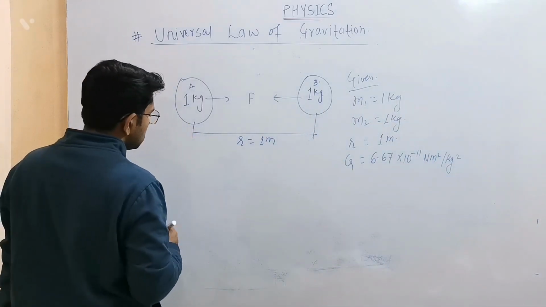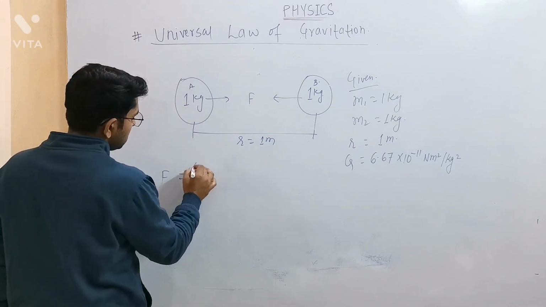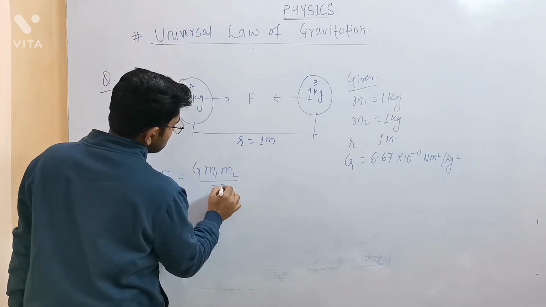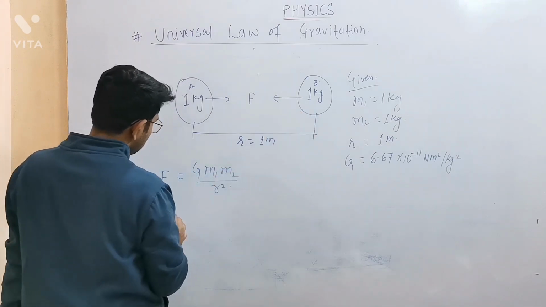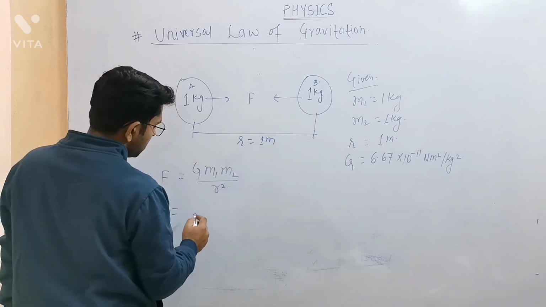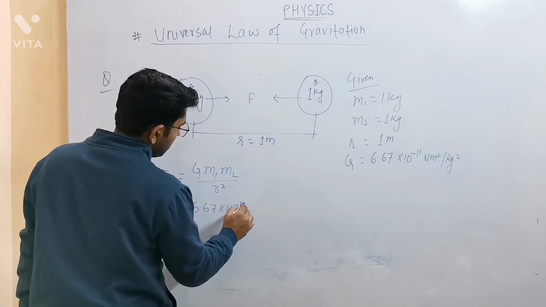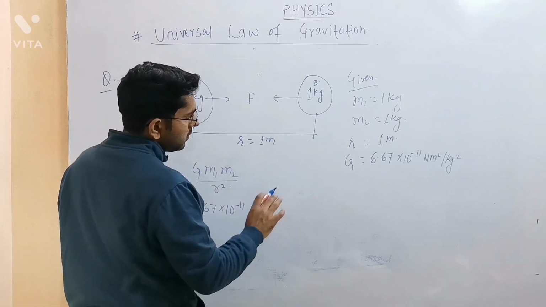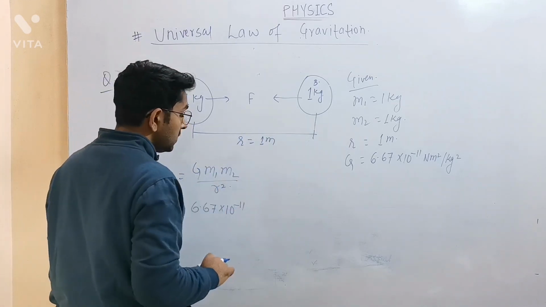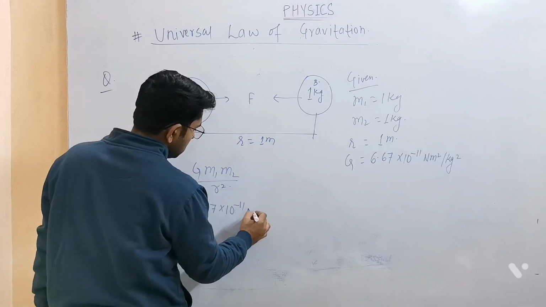Now from the equation of the gravitational force, we are having the formula capital G m1 m2 by r square. Simply just put all these values, what you will get. So what is the value of capital G? 6.67 into 10 to the power minus 11. Now always have a practice of writing the SI units along with the magnitude. So what is the SI unit you are having of capital G?